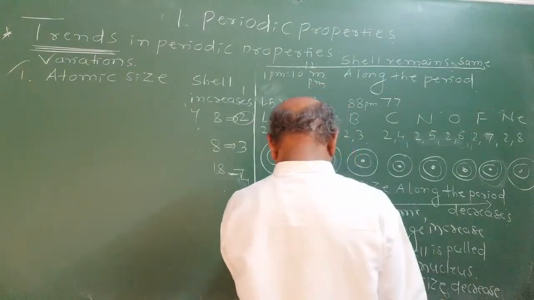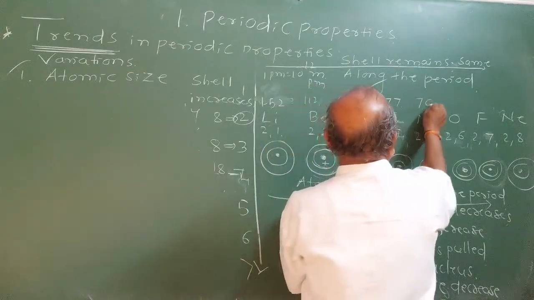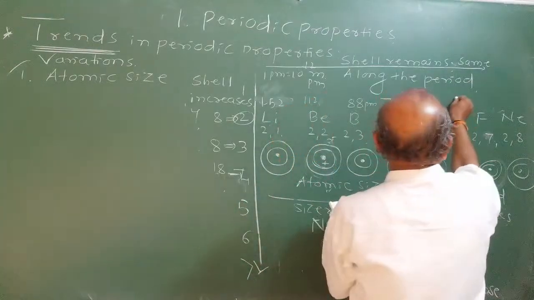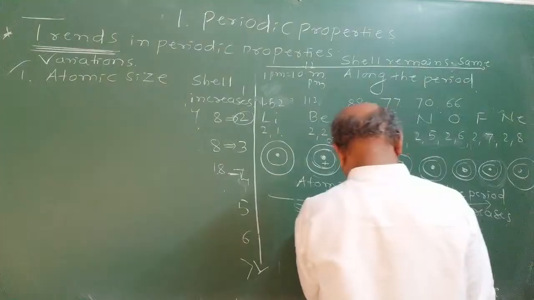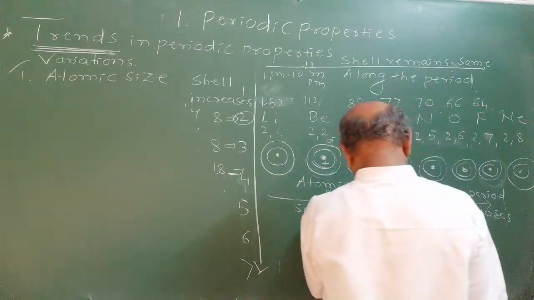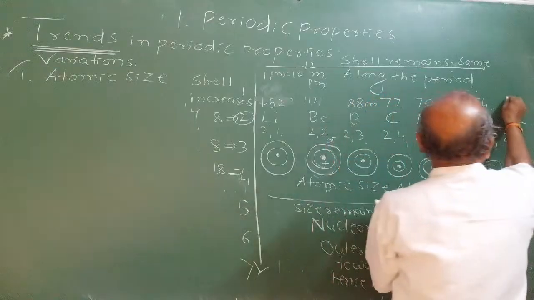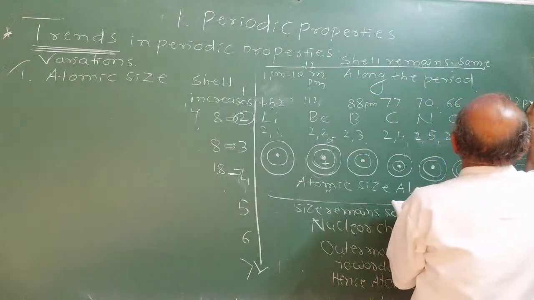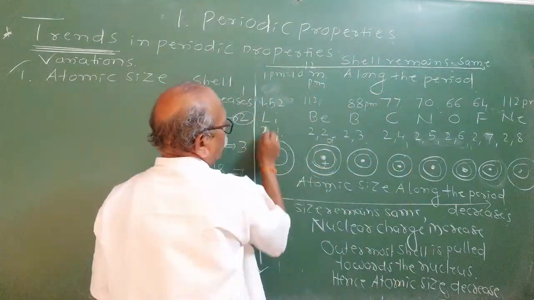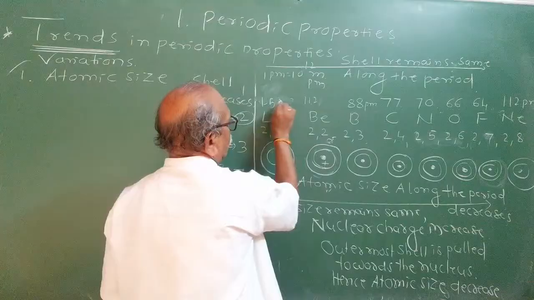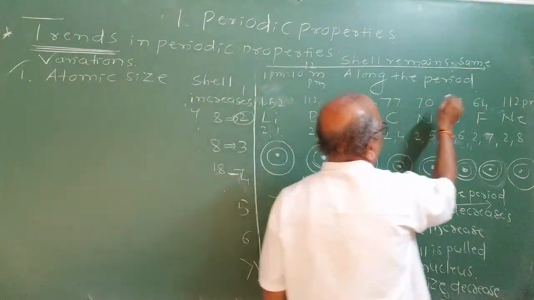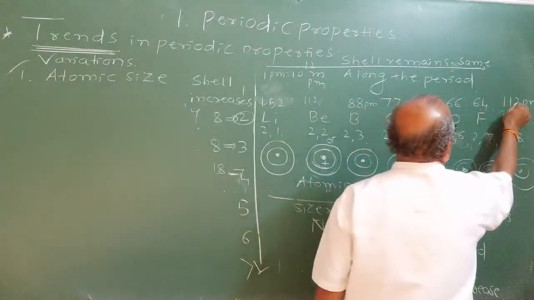Observe what is happening. They have measured it. Nitrogen atomic size is 70 picometer. Oxygen atomic size is 66 picometer. And that of fluorine is 64 picometer. And for neon, suddenly it has increased to 112 picometer. You may ask me a question. See, 152, what is happening to the size? Atomic size goes from 152 picometer to 112, decreasing, 70, 66, 64, but suddenly increases.